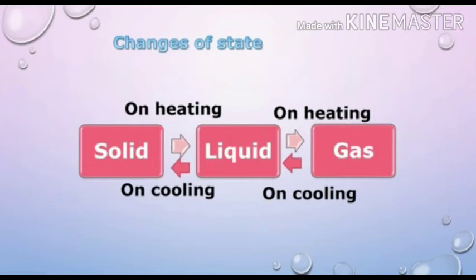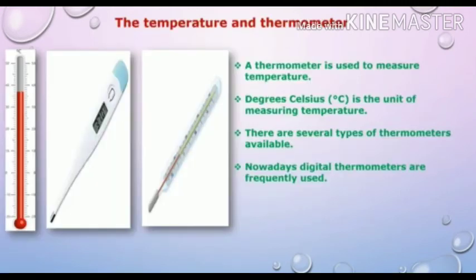Similarly, gases when cooled convert into liquid, and liquid when cooled further can change into solid. Heating means gaining heat, and cooling means losing heat. When we heat liquid water, it takes some time to turn into vapor, that is gas. Now, the temperature and a thermometer.